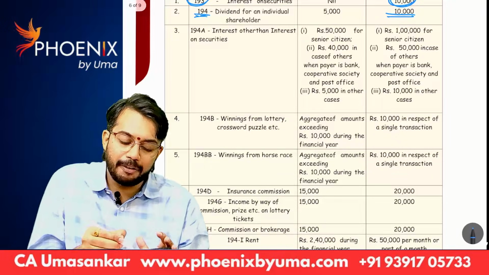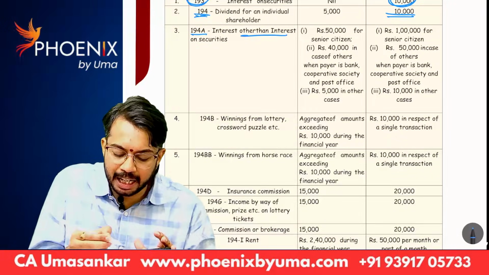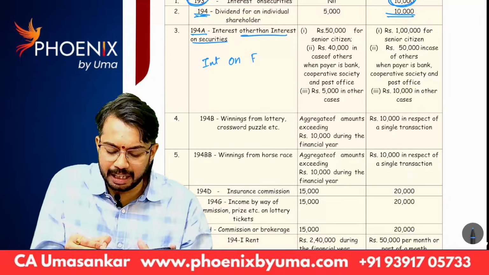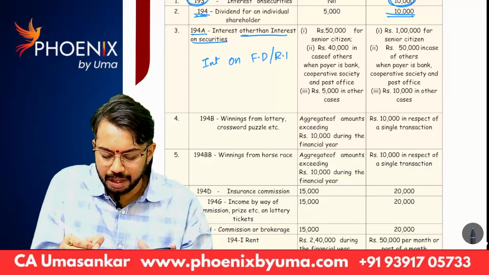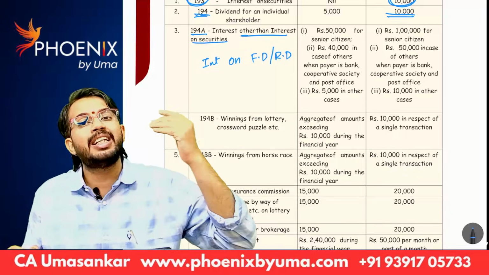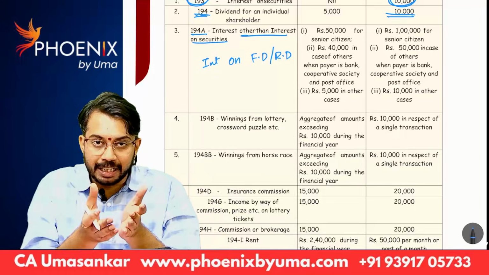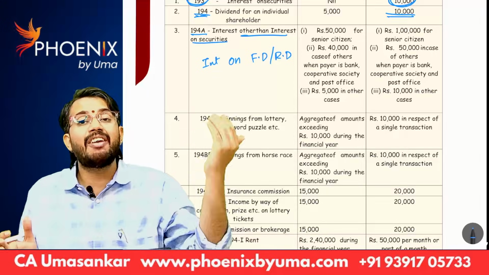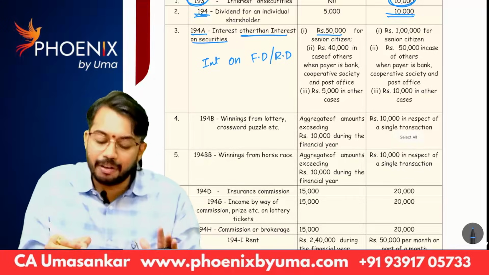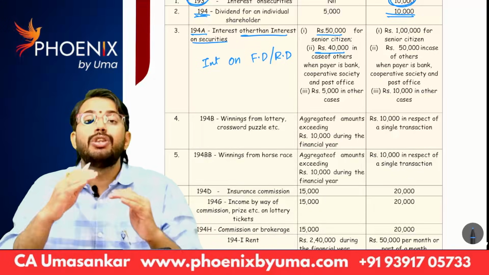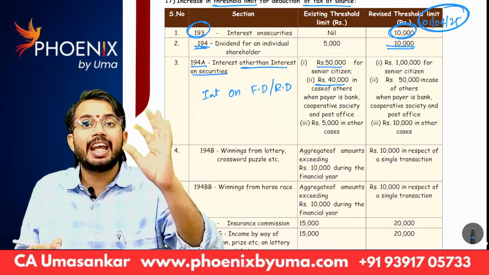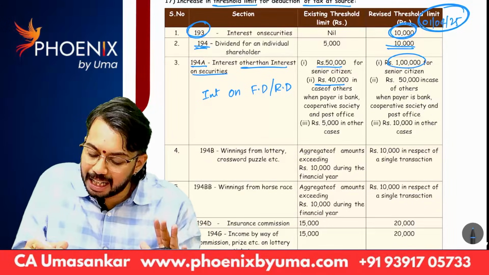Next, 194A, interest other than interest on securities. Best example, interest on fixed deposit, recurring deposit. So, on fixed deposit, recurring deposit, if any interest is paid by a bank or post office or cooperative bank, earlier what are the limits? In case of a senior citizen, 50,000. In case of a normal citizen, 40,000. Those threshold limits are increased. From 1st April 25 onwards, in case of a senior citizen, the threshold limit is 1 lakh.